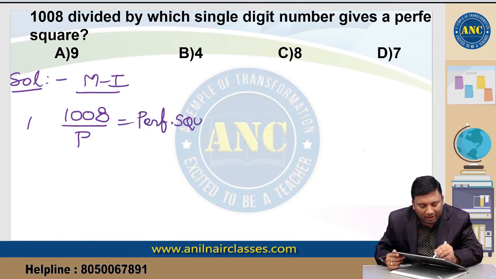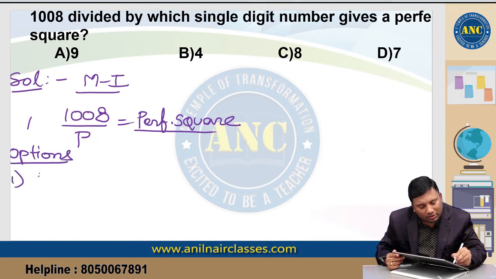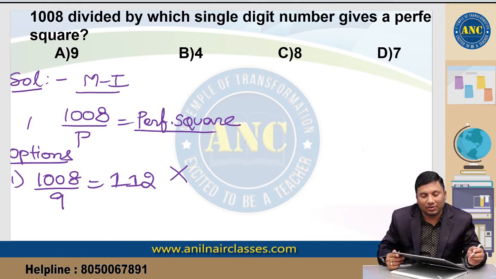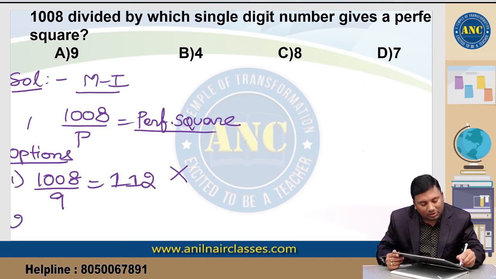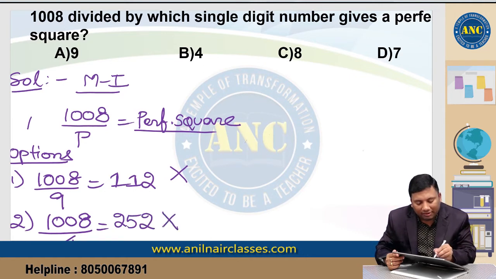So if I use the options method, first one, 1008 divided by 9, which is 9 11s are 99, which is 112. 112 is not a perfect square. Why? Because a perfect square never ends with 2, 3, 7 or 8. Suppose it is 1008 divided by 4, which is nothing but 252. 252 is also not a perfect square.